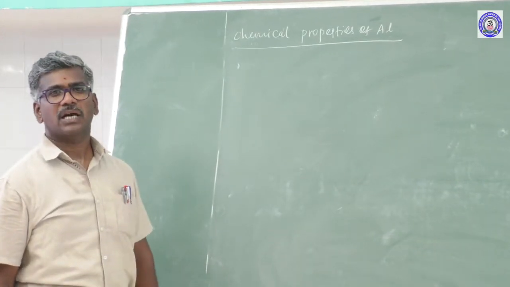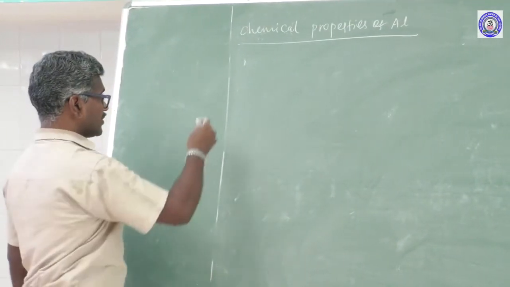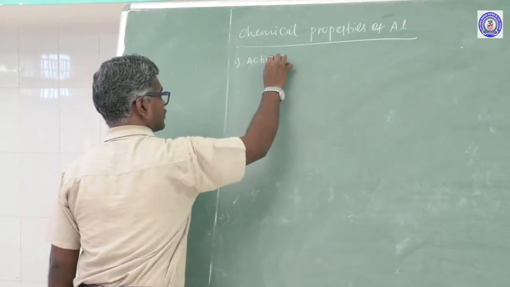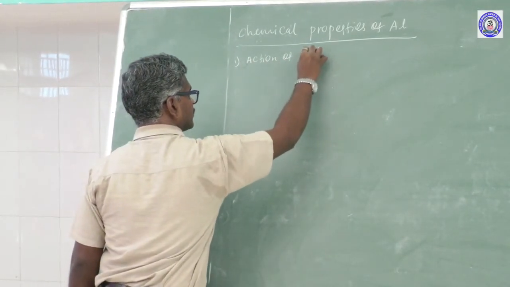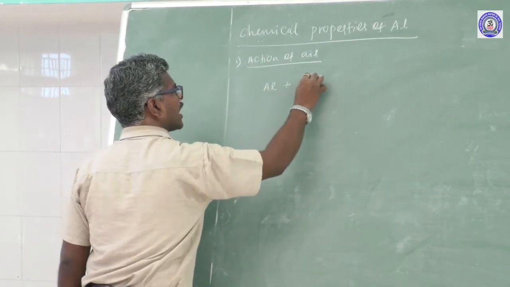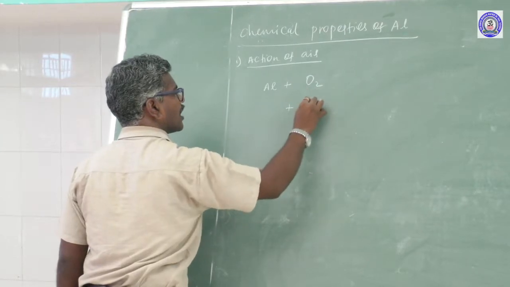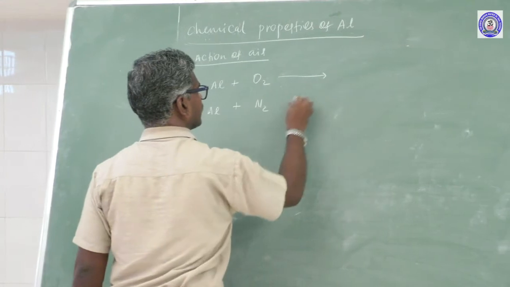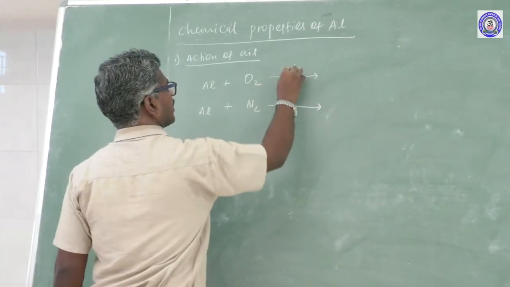Valency of aluminum. Aluminum valency 3. First one, reaction of aluminum with oxygen of air. Aluminum reacts with the air in the presence of oxygen. Another one is nitrogen. This one, heat.